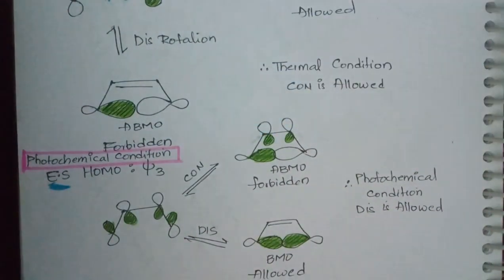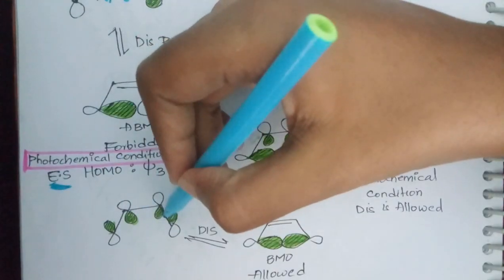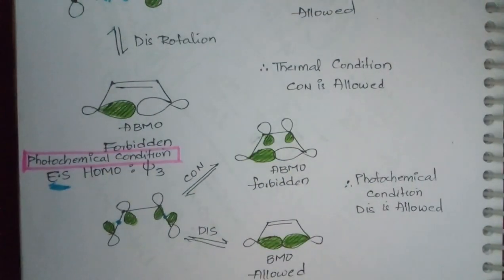Now in Xi3, how many nodes are there? In Xi3 you have n minus 1, that is 3 minus 1, so 2 nodes will be there. Based on the 2 nodes, I have drawn the orbital. Here you have 1 node, here you have the other node. Again you have to perform the same type of rotation.